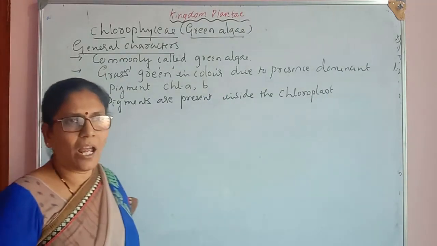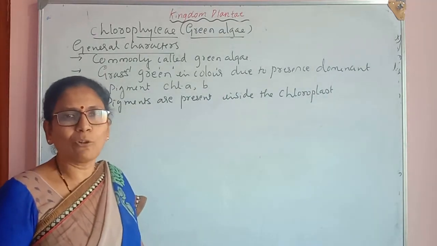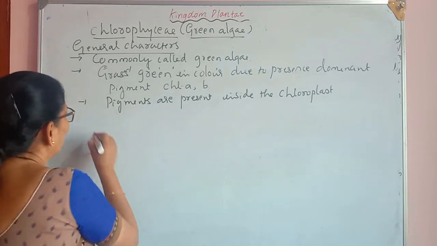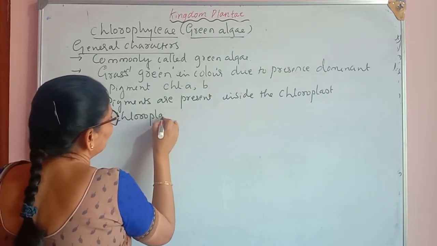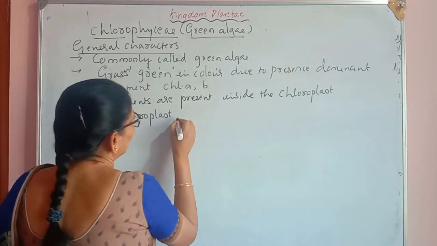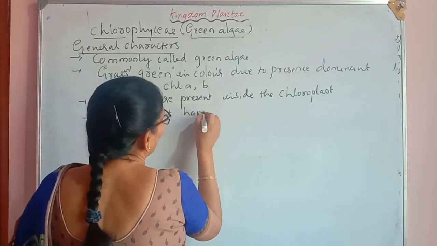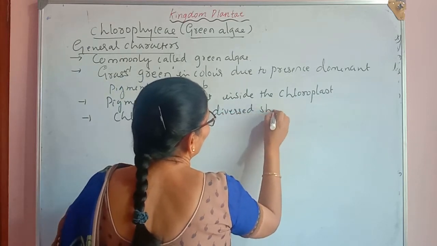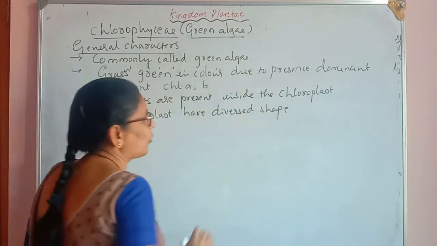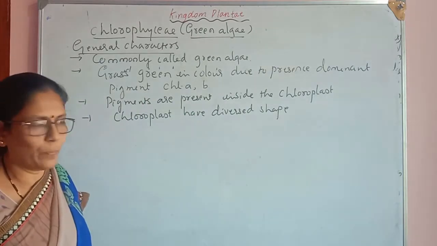The green algae have diverse shapes of chloroplast, which means different shapes of chloroplast are there in this group.